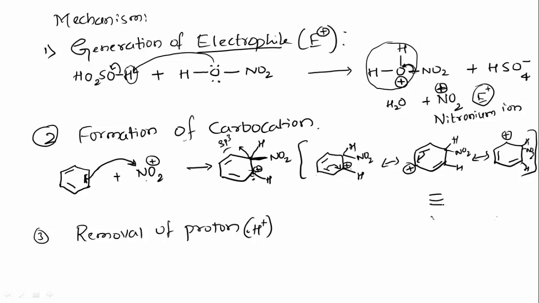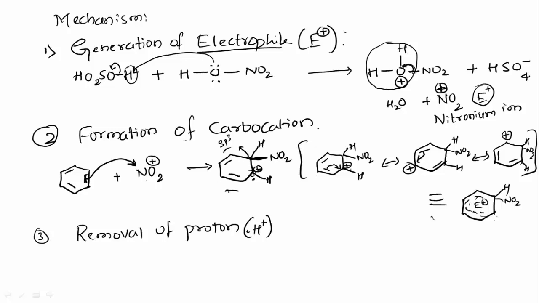And in general, we can show this one like this. The dotted lines indicate that due to the attack of the electrophile, the delocalization of electrons takes place, or resonance takes place. This is the hybrid structure. So formation of carbocation has taken place.